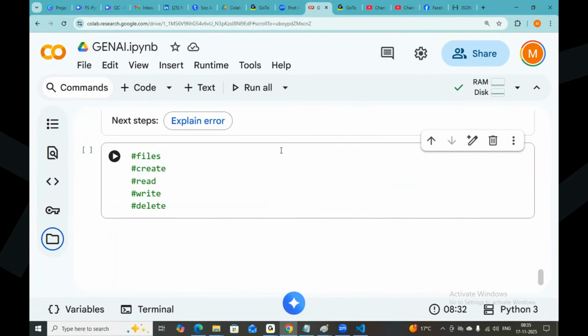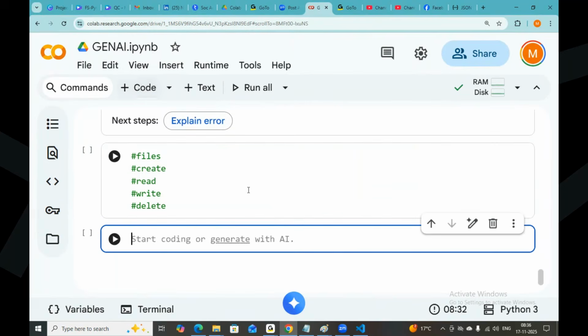Whenever you want to create a file, what you want to do is open a file. Okay, let me go to the code. A file is equal to open. I don't have any file right now. I need to create the file, something like data.txt format. I want to create the file.